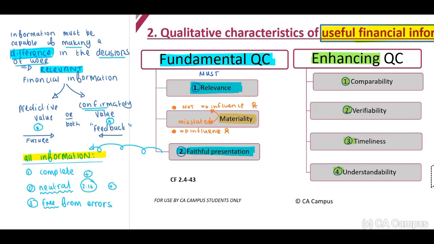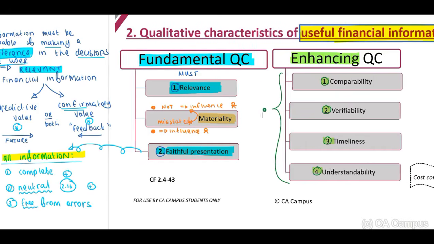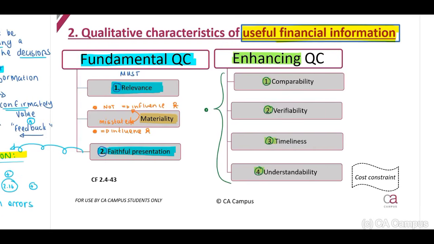Remember, this will be enhanced, supported by our enhancing qualitative characteristics. And this is pretty self-explanatory, guys. The information provided in the financial statements should have comparability. We should be able to compare the information from different sources.